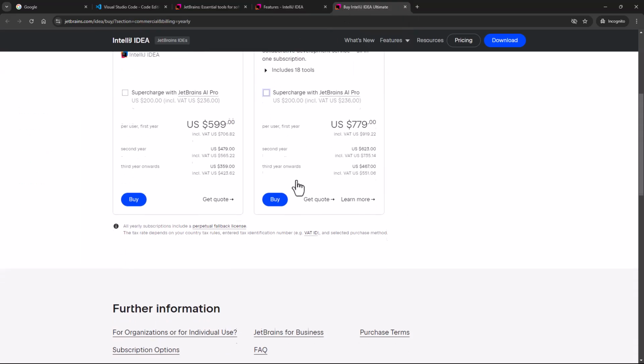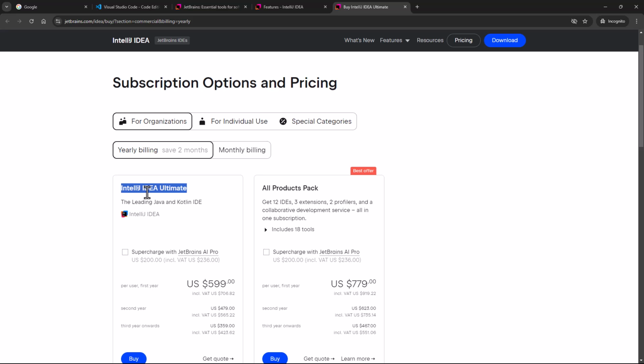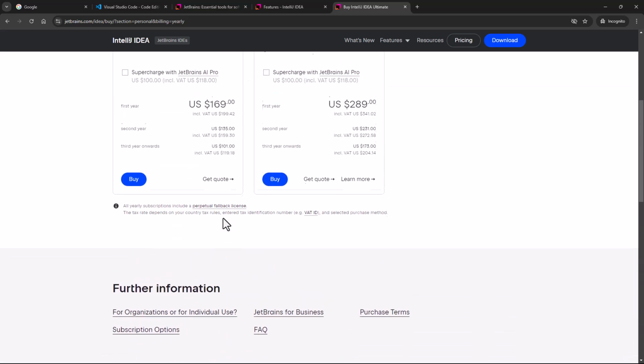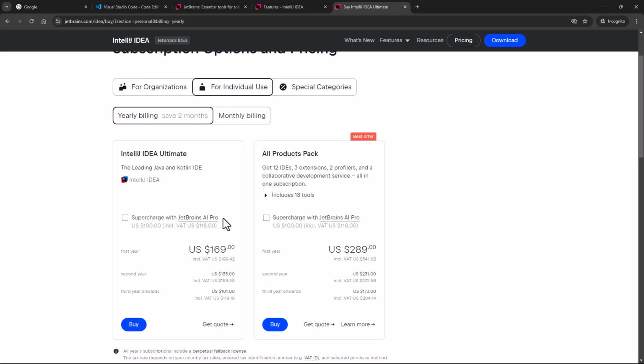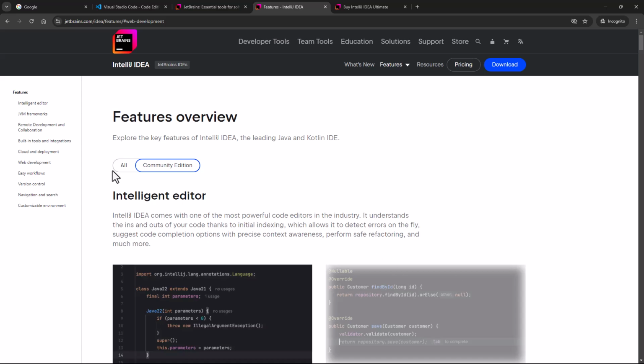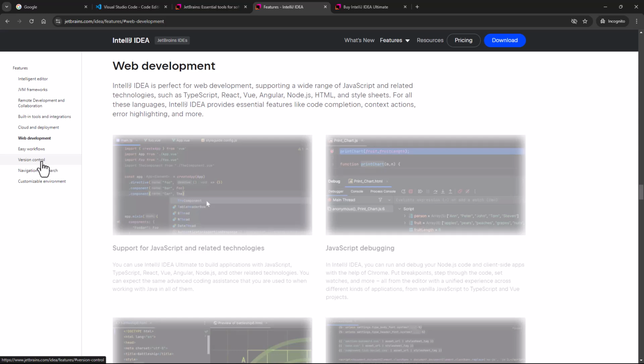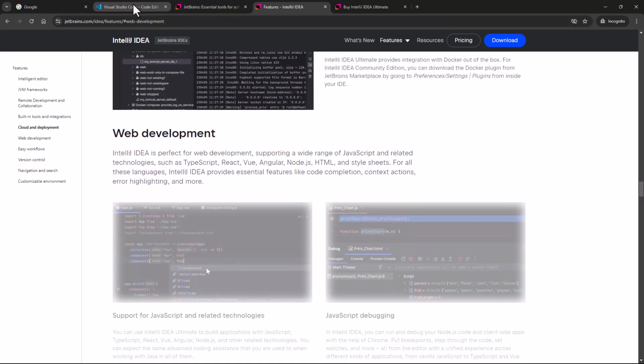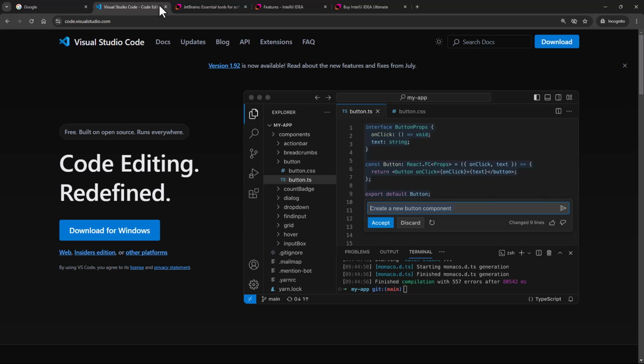Now, if you don't have access to the paid version of IntelliJ, if I select individual use, then it's likely that you're making use of IntelliJ IDEA Community Edition, which is a free version. It does not have these features that get grayed out when you select Community Edition. So if you have the free version, it's likely that you don't have access to these features.